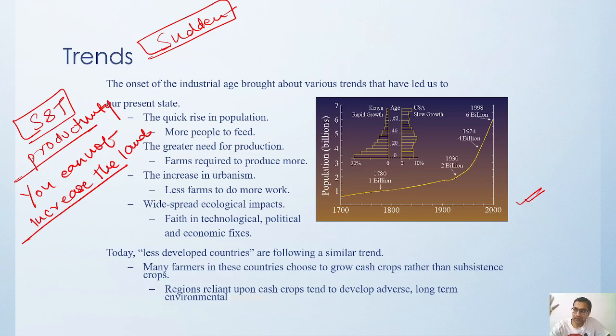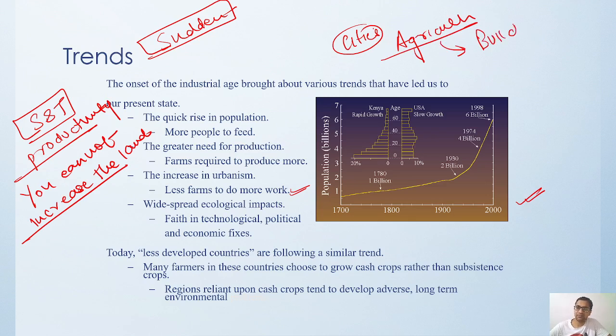Then we have urbanization. More and more cities are getting developed, leaving less farmland to do more work, because as cities grow, agricultural land is getting converted into buildings, factories and other uses. Because of this, there has also been a lot of ecological impact. We have already seen the way climate change is happening.